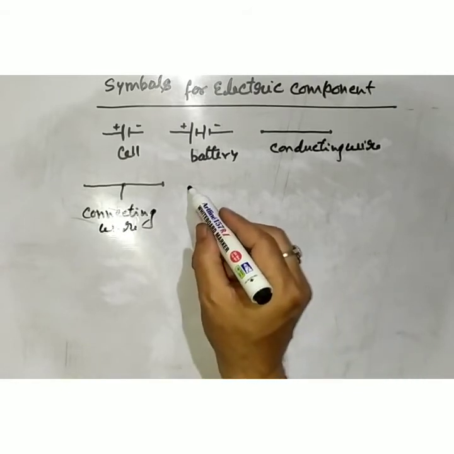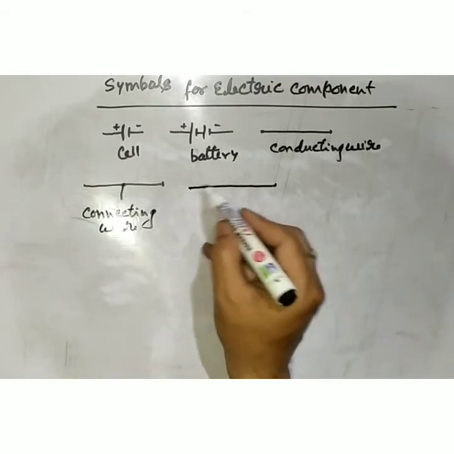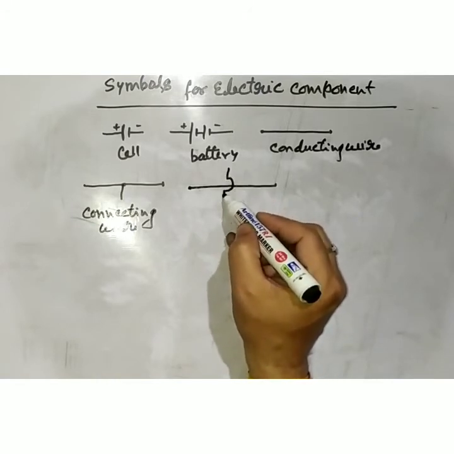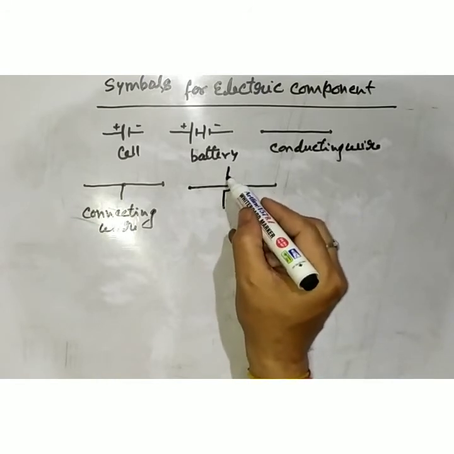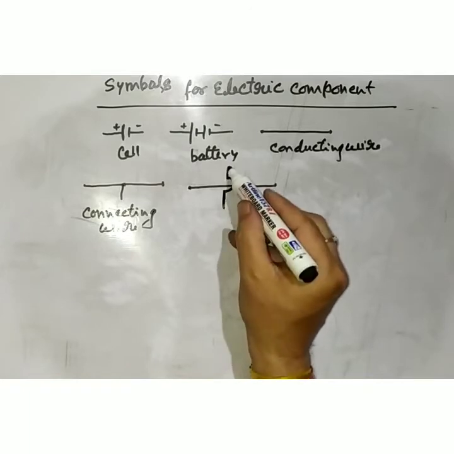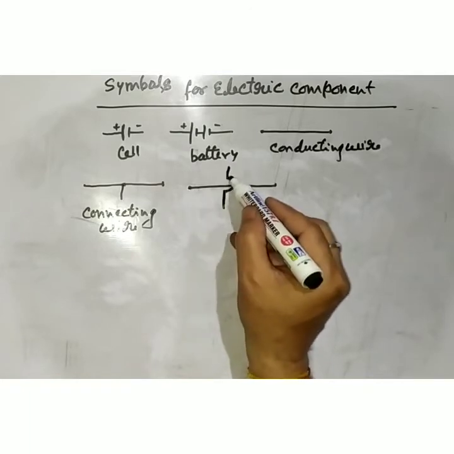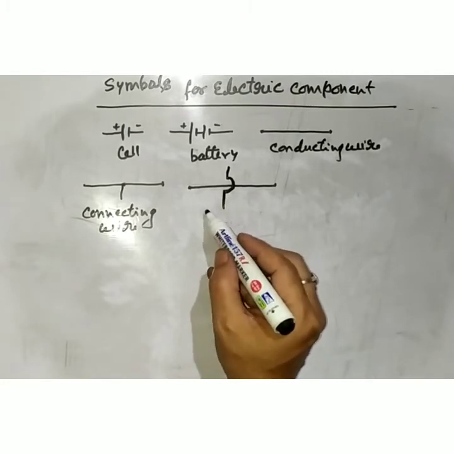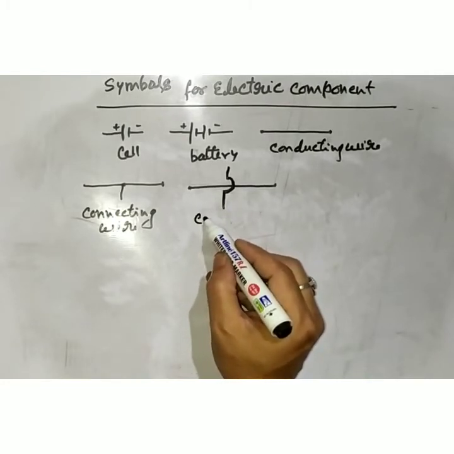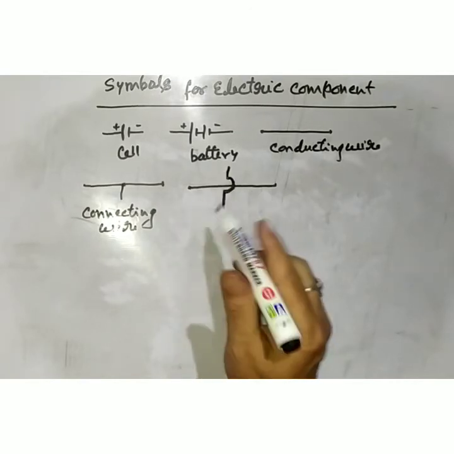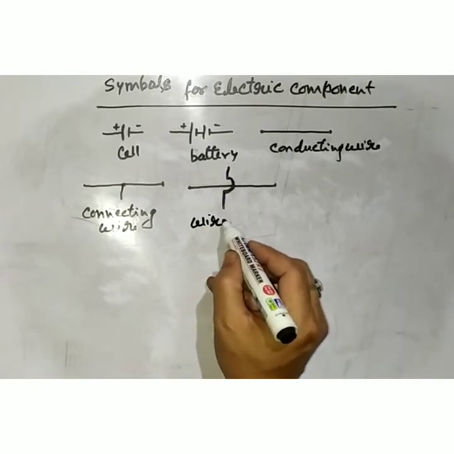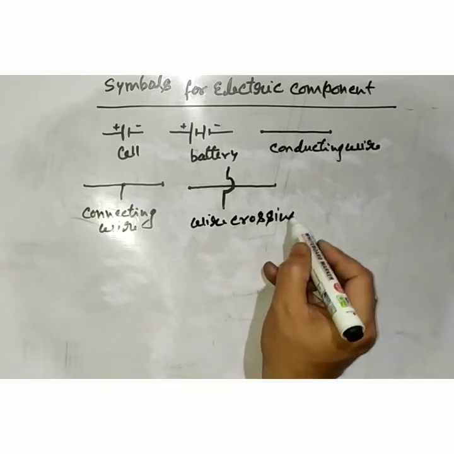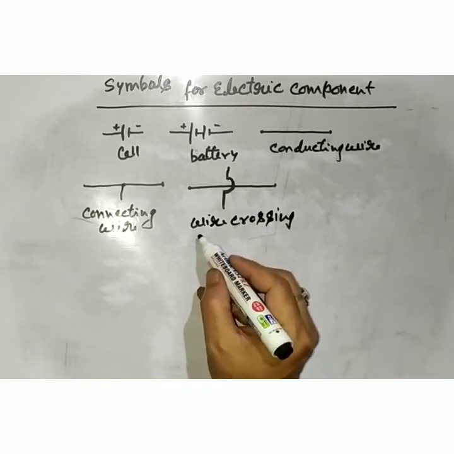If two wires pass each other without touching, then we represent it in this way. This wire passes over this wire without touching it, so we represent it in this way: wire crossing without contact.